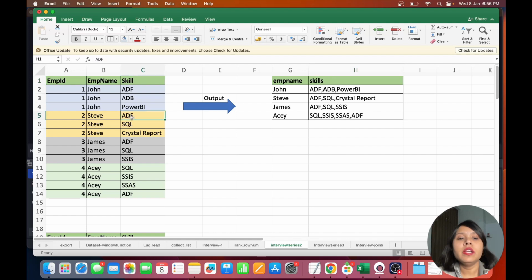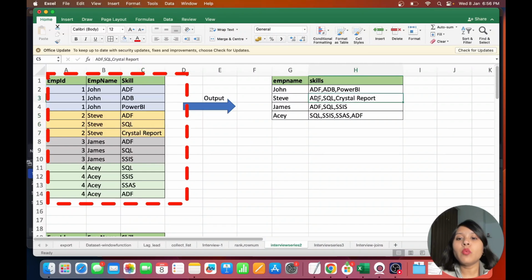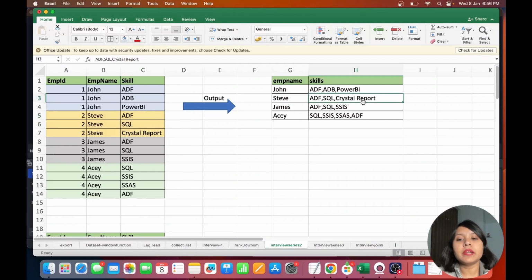Similarly, Steve is skilled with ADF, SQL and Crystal report, so I want them in one row separated by comma. Similarly for James and AC. So how exactly will you be approaching this particular question? For that, there could be many ways. The easiest way I will show to you.